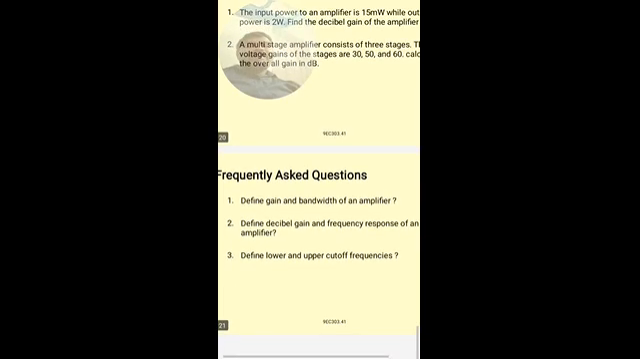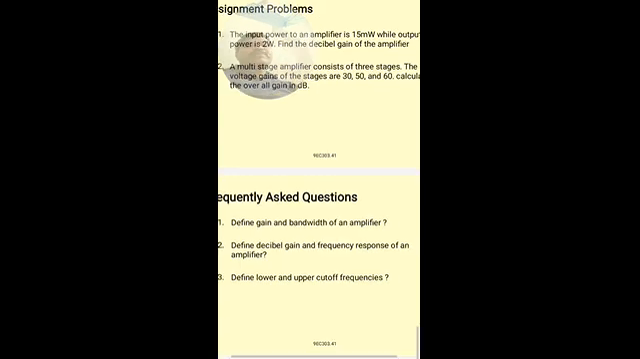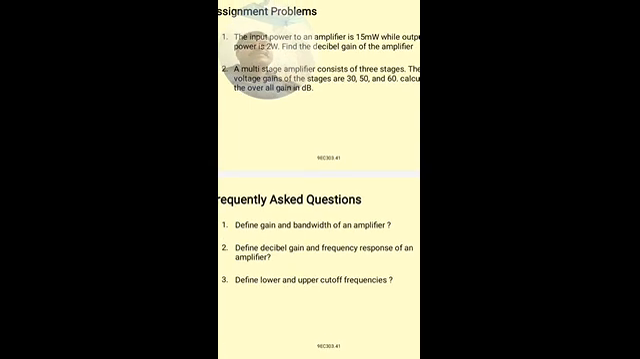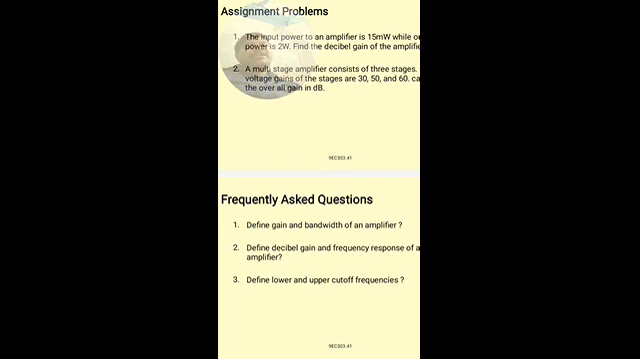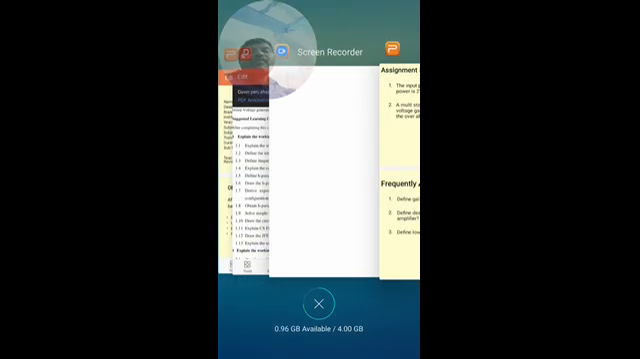The questions frequently asked on the topic are: define the gain bandwidth of an amplifier, define the decibel gain and frequency response of an amplifier, define the lower and upper cutoff frequencies, and write a short note on the importance of the gain bandwidth product of the amplifier.